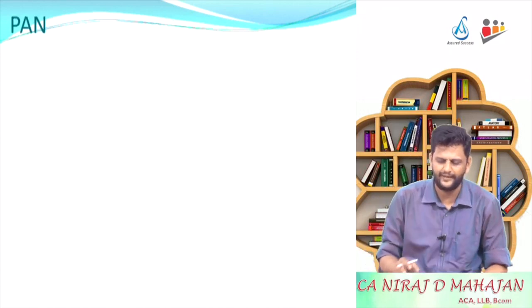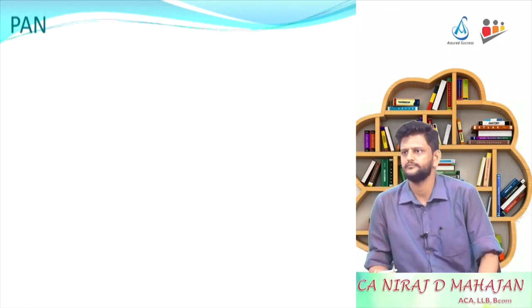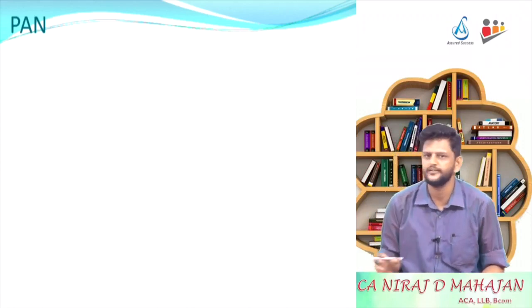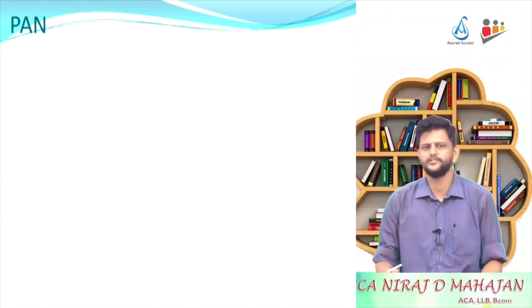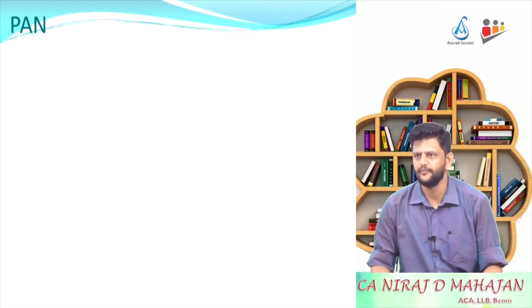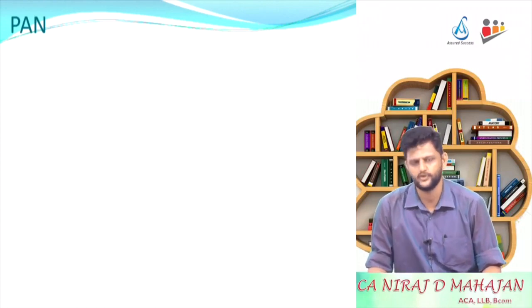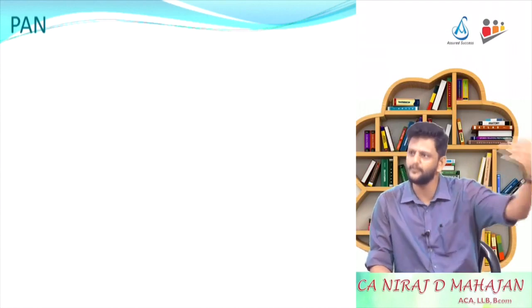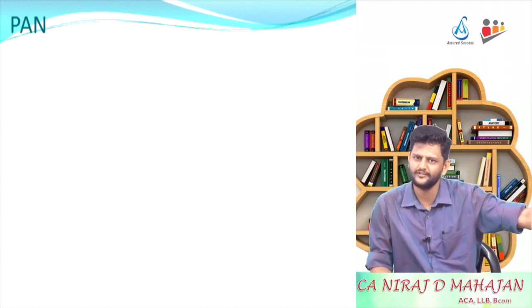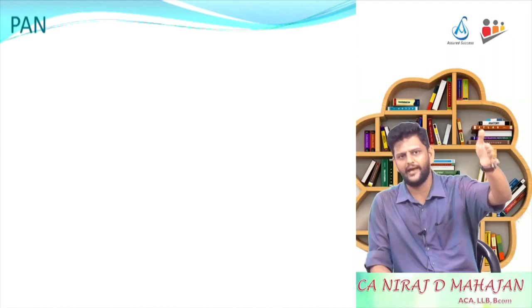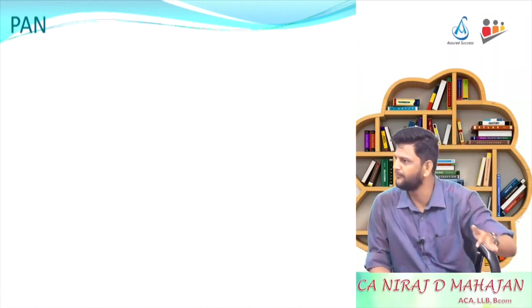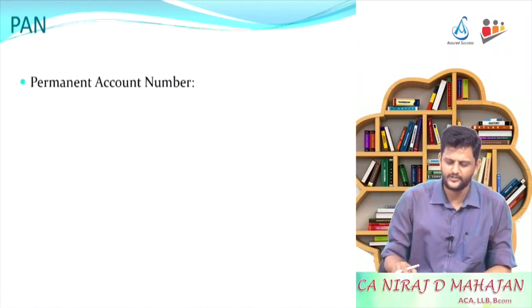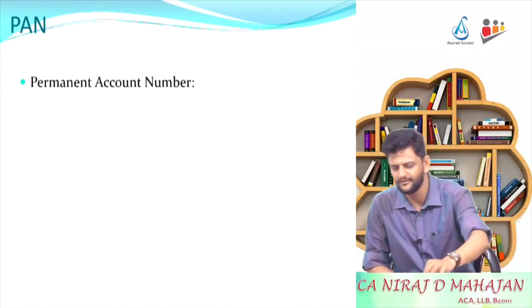Yes? PAN. How many of you have PAN? Only one or two? Three. Okay, very good. So what is the full form of PAN? Permanent Account Number. So whenever I say PAN, it is already a number. But we are used to calling it PAN number. Are you following? So the N in PAN is actually already number. Yes? So permanent account number.